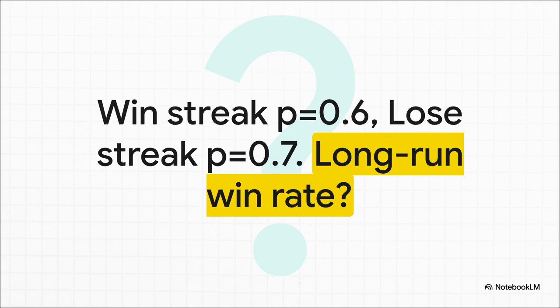So let's start with a classic puzzle. You've got a gambler, and their luck isn't totally random. When they win, their confidence is up, giving them a 60% chance to win the next game. But a loss? Oh, that hits harder, leading to a 70% chance of losing the next game. So with all these hot and cold streaks, where do they end up in the long run? It sounds really tricky, but I promise by the end of this, you'll see exactly how to solve it.